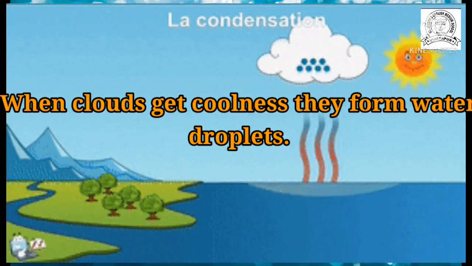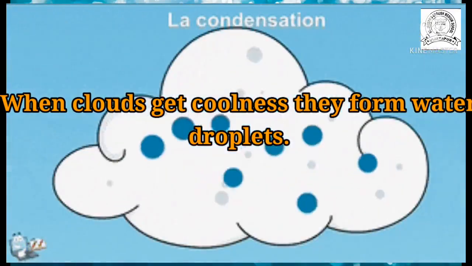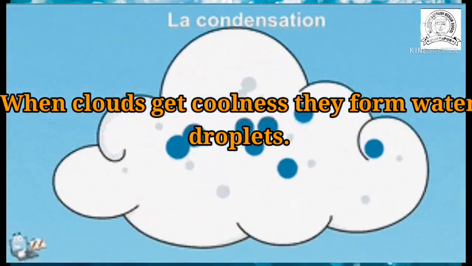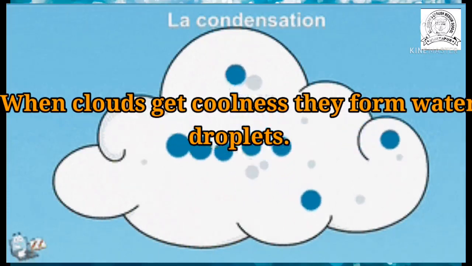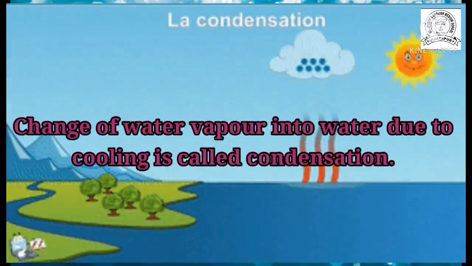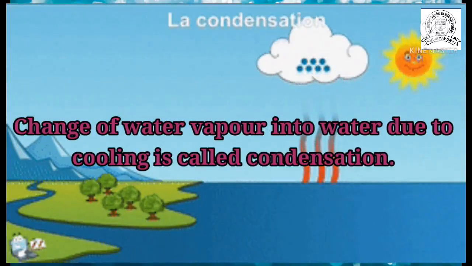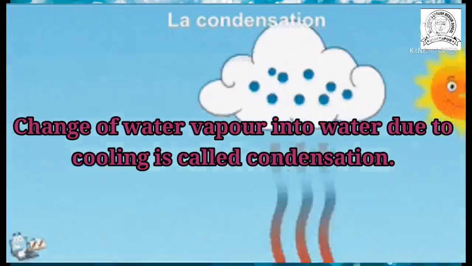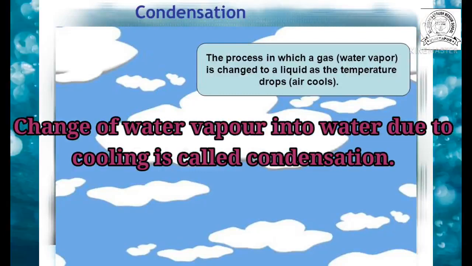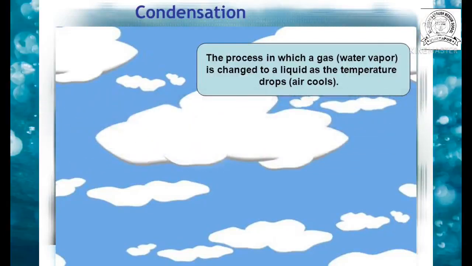This is called condensation. It is the second part of the water cycle. Condensation means the change of water vapor into water droplets due to cooling.